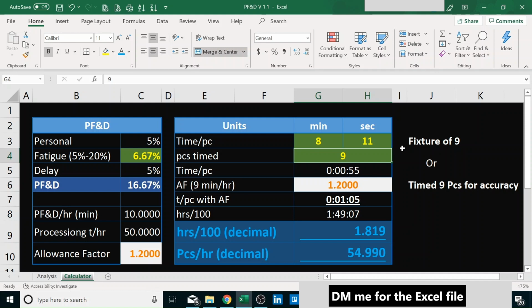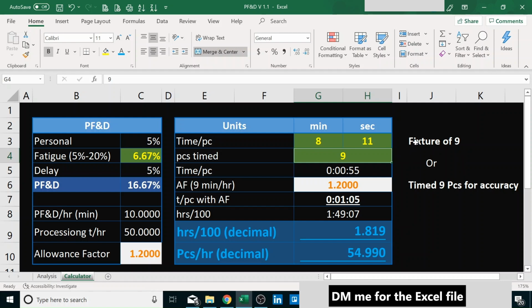It's better if we time from the time the worker touches the first part of the first piece to the time he touches the first part of the first piece of the second fixture. So, in other words, he's going to load the fixture, process, drill, weld, whatever, the 9 pieces, offload that fixture, and then come back and touch again the first part that goes into the fixture for the second round of loading that fixture. That's when we stop the clock.